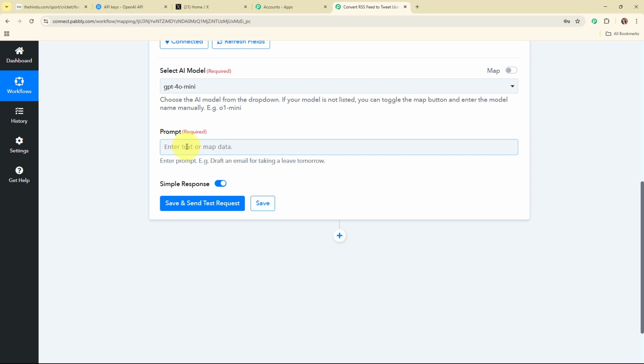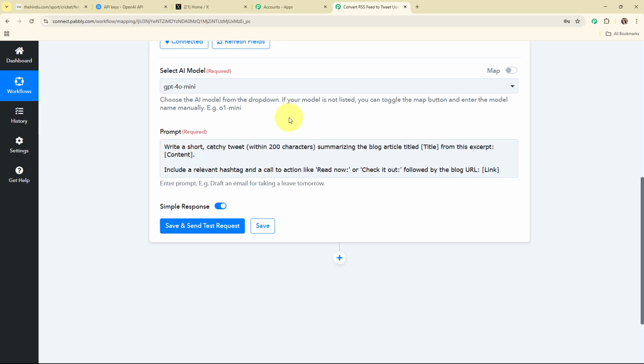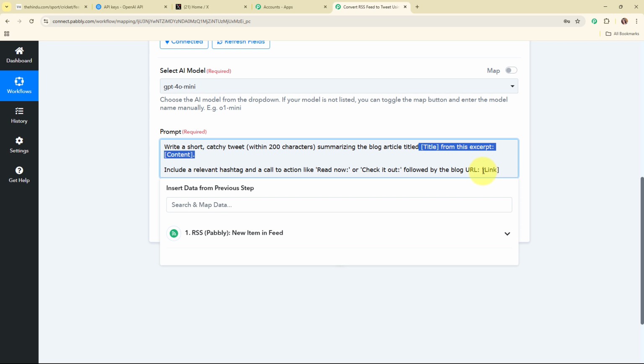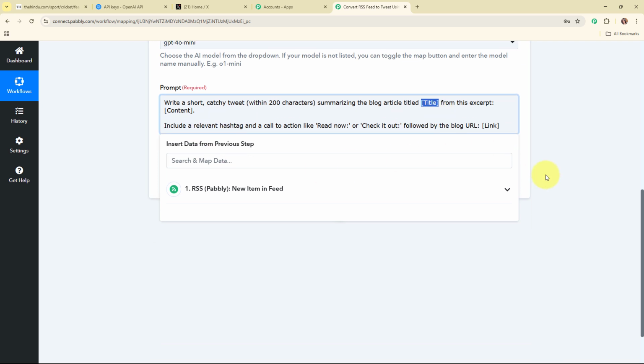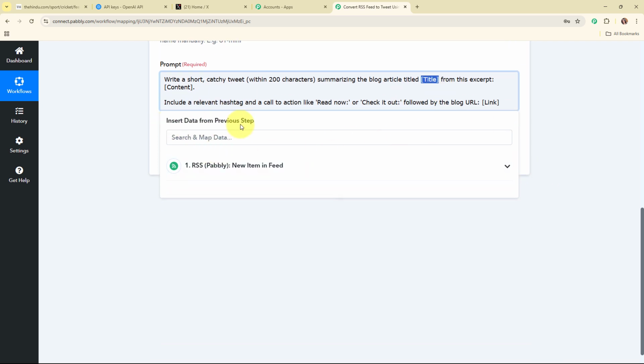So let me add the prompt. And here you can see I've successfully added a prompt where I've added some instructions and the details as title, content, and the URL link. Now instead of entering these details manually, I'm going to map the data. Mapping data means inserting data from a previous step. That means I'm going to map the data from the response that I received in my trigger step or my previous action steps. Mapping makes the text dynamic so that when you receive a new feed through RSS, this previously existing detail will automatically be updated with the new one.